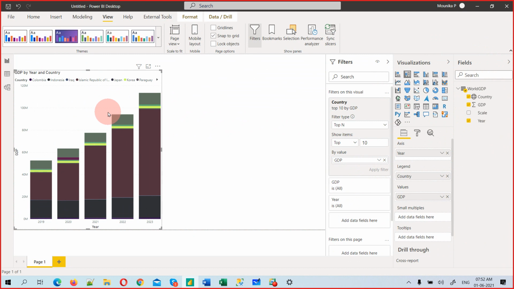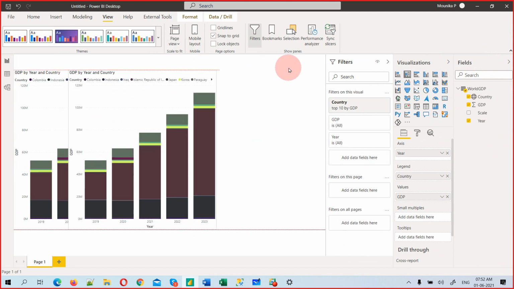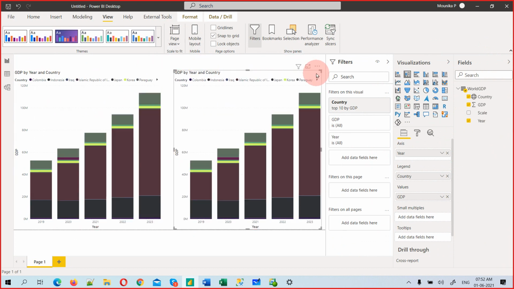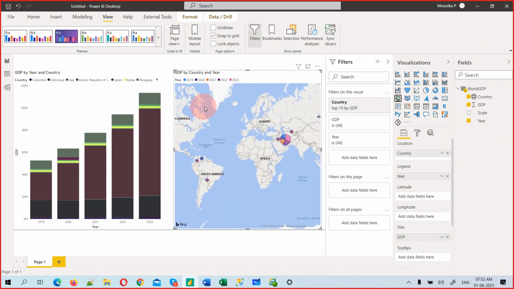Okay, still it is not done. Control C, Control V. See, it will just come up. You just go to these three dots and click it and take one more copy. And now change it to map. See how beautiful it is. Simply one report becomes two ways. See year by this. So now you can just remove year here.